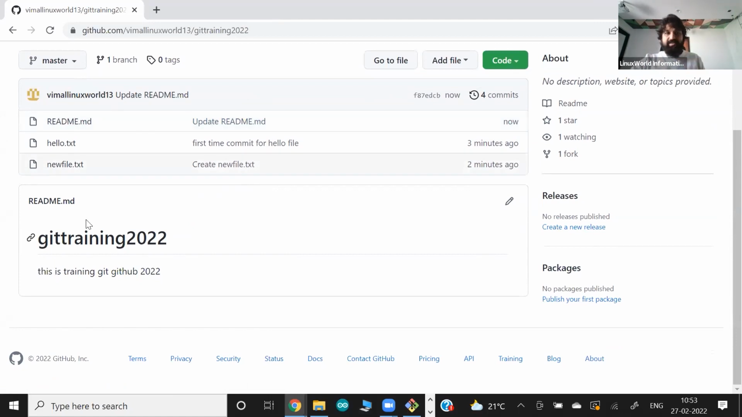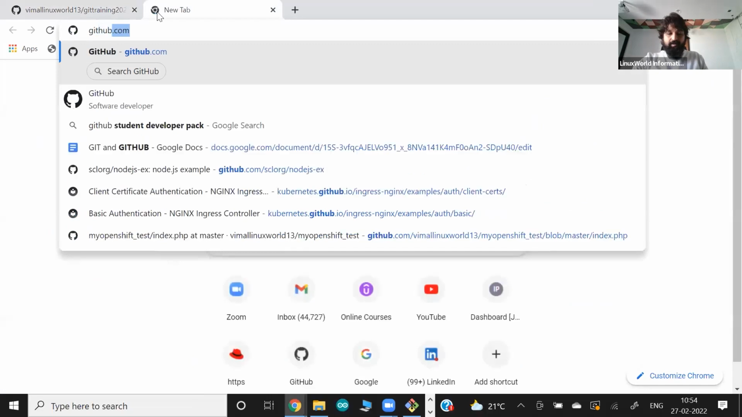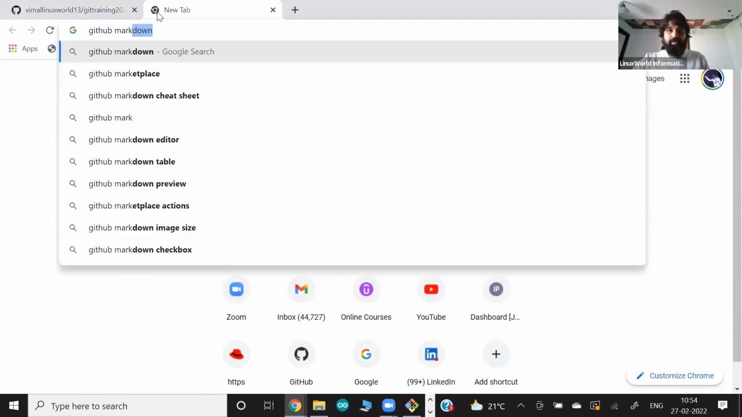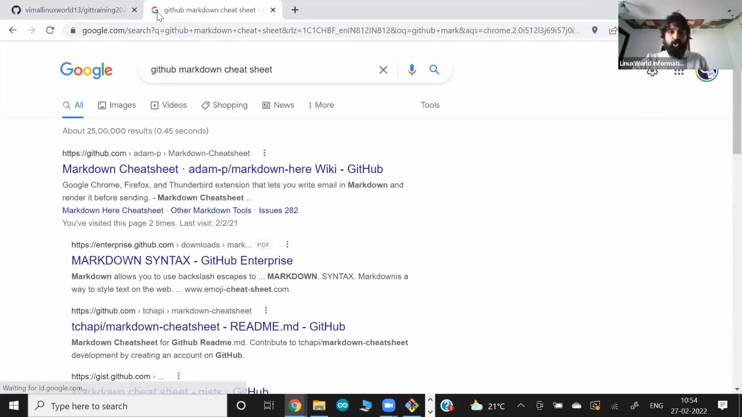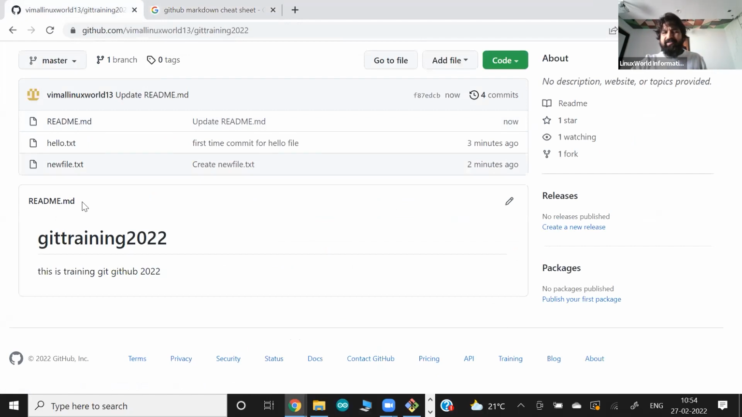Okay, even though this is the MD file, the name means Markdown language. If you search for GitHub Markdown or Markdown cheat sheet, what they show you is again one kind of language, something like HTML, just think in this way. So this language has some syntax.